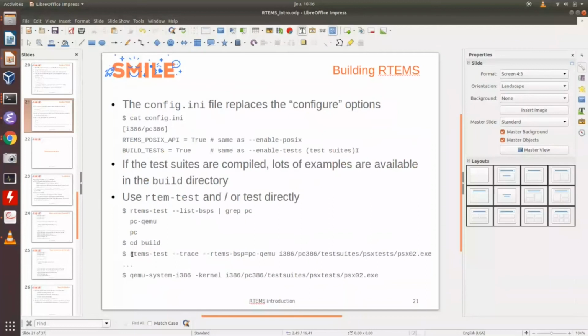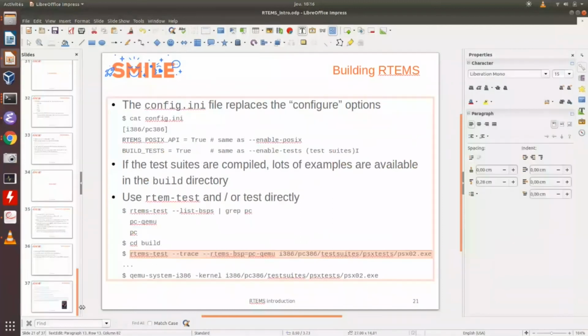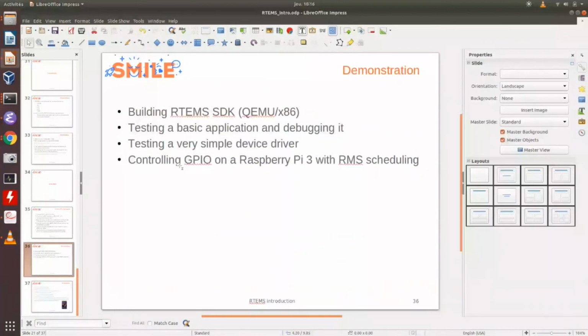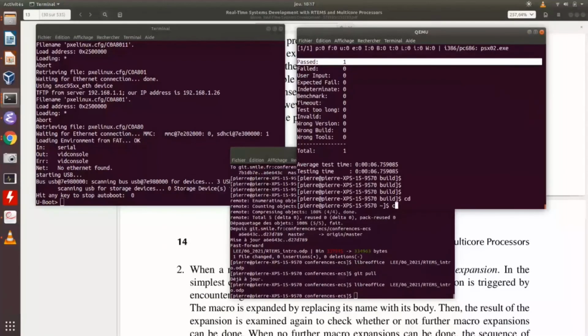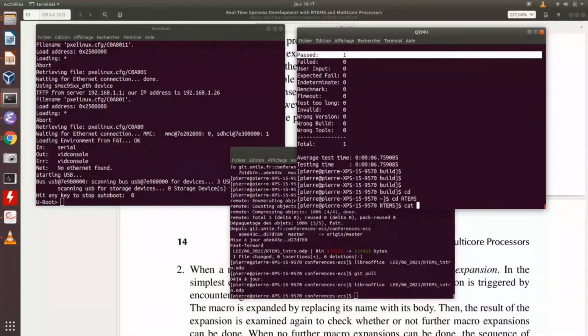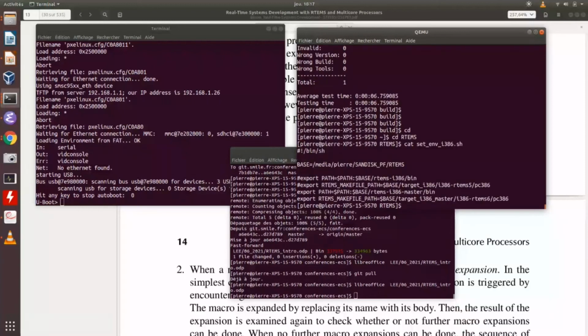So now the second example is to test a basic application using the BSP and debug. So if I go back to RTEMS, I have already some script file to set the environment. So you set the environment for using the compiler, and then you set the environment to the SDK. It's the same thing, actually. It's the SDK I have compiled some days ago, but exactly the same.